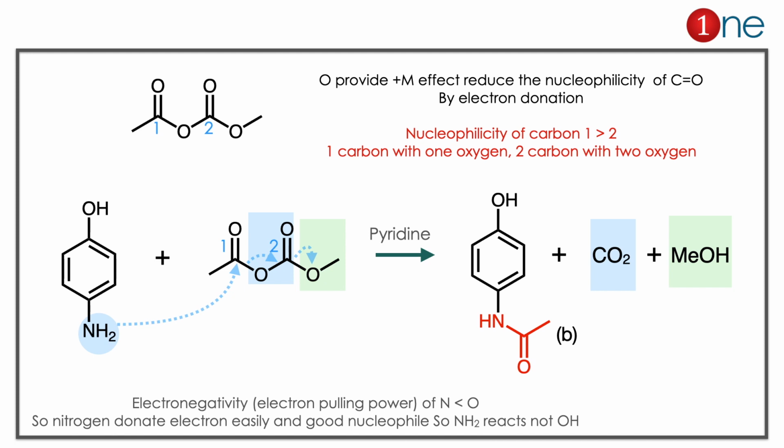Here two selectivities occur. In the benzene ring only the amine reacts, and in the diketone only the first carbon reacts. So you have the N-acyl system as the product. You have to learn two important things. One is finding the nucleophilicity. Whenever you look at the system, you have to think of the charge density there. Here, the charge density at the first carbon is higher than at the second carbon because of the electron-donating, mesomeric oxygen. The second thing is that compared to alcohol, amine is very reactive and is attracted towards the carbonyl there. So N-acylation will happen there.